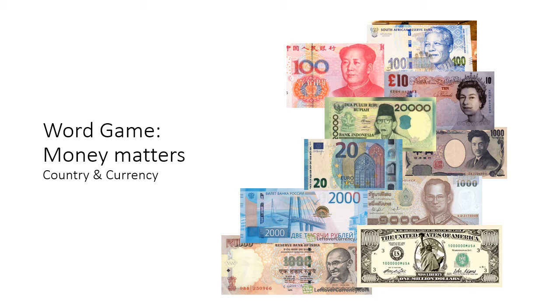Now let's move to the last topic, Money Matters. In this, you have to match the given currency notes with their corresponding countries. But what is currency? Currency is the physical paper notes and coins in circulation. To purchase any good, we have to pay the currency notes or coins in exchange.